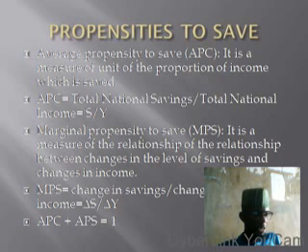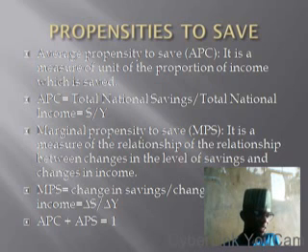Maybe when your salary increases, are you able to increase your savings? Or at what rate do your savings increase? Average propensity to save is a measure of the proportion of income which you save as a result of a change in your income. APC, which is average propensity to save, I'm very sorry, that APC is APS. I'm very sorry for that mistake.